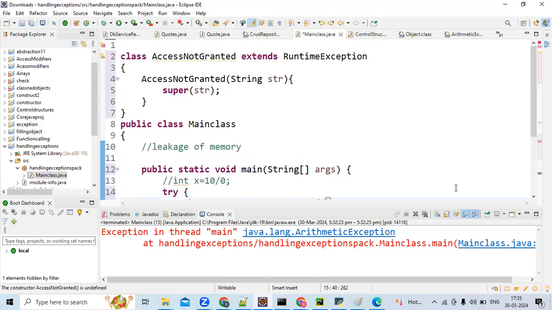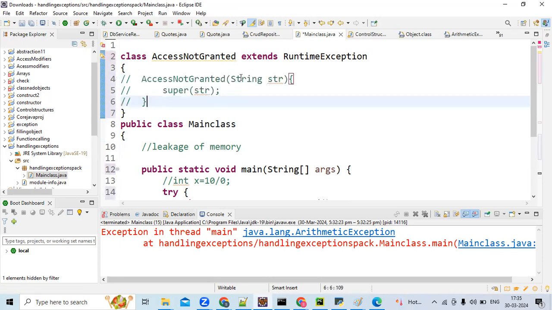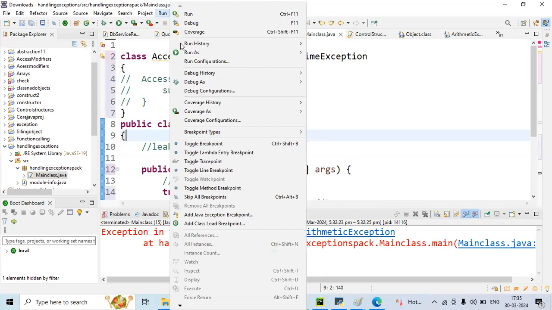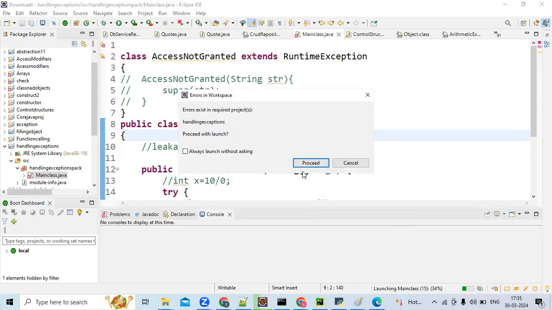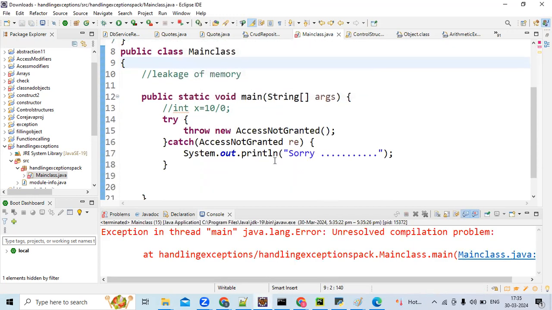Here you can remove this. You're getting an error, a compilation issue.